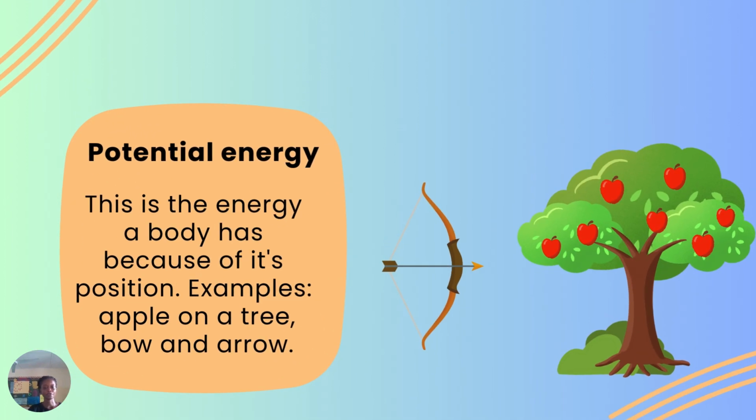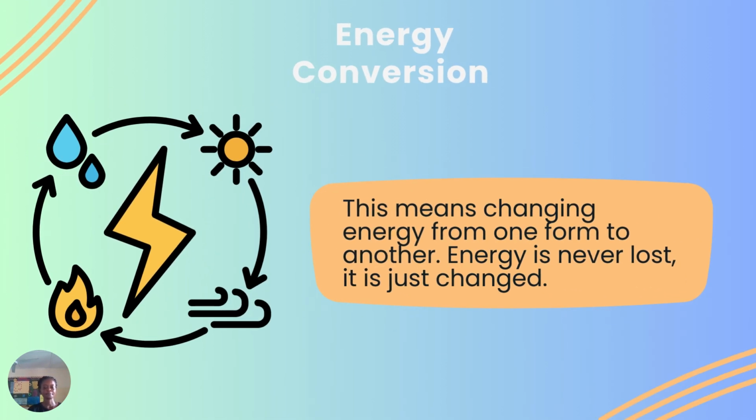The next type of energy we'll be looking at is potential energy. Potential energy is the energy a body has because of its position. Examples are an apple on a tree, a bow and arrow. Now, when an object is in a particular position, it is said to possess potential energy. And when a body is moving, it possesses kinetic energy.